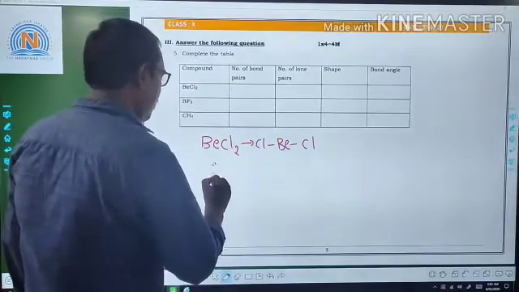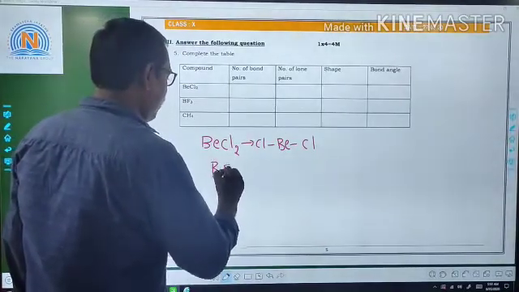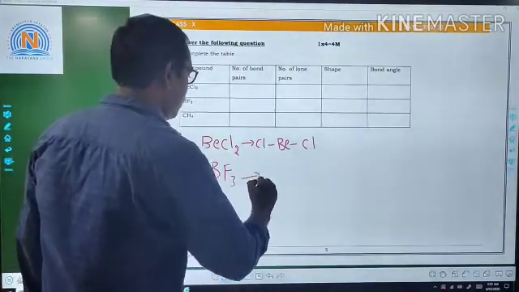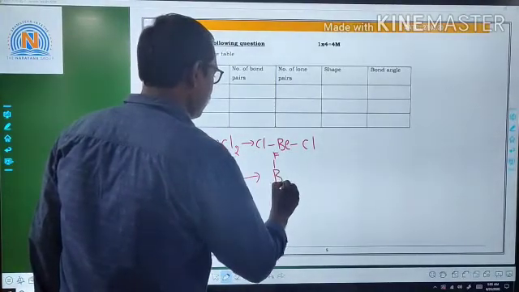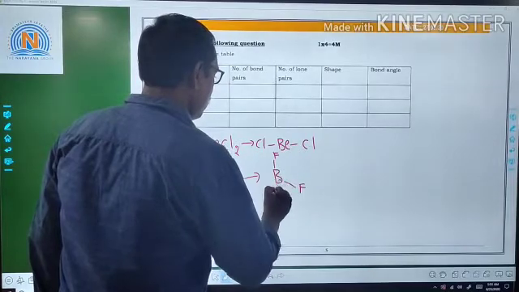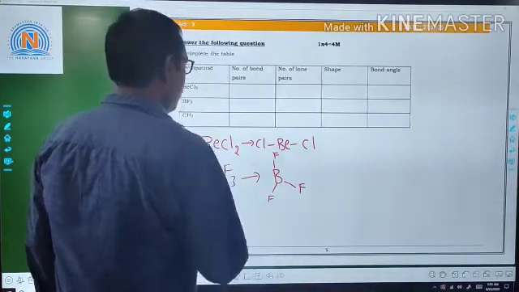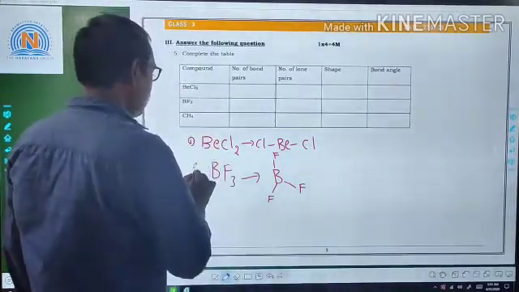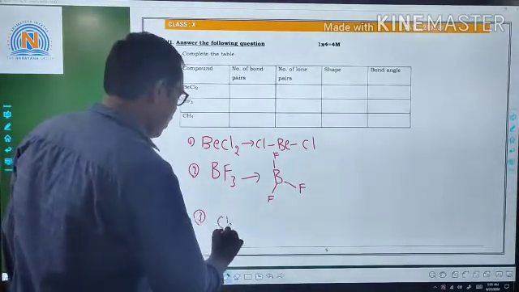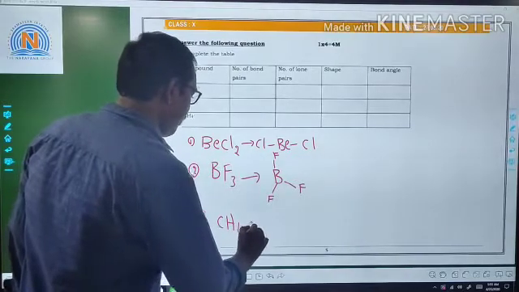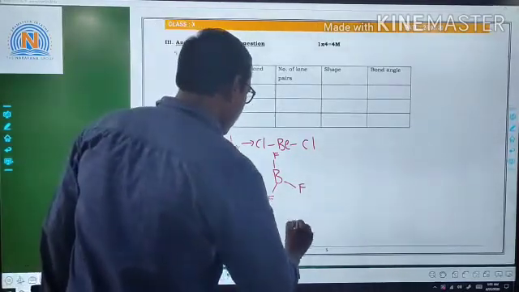Next, BF3: I have already drawn the structure, boron with 3 fluorines. Next, CH4 is also already done. Methane structure is like this, with carbon in the center.